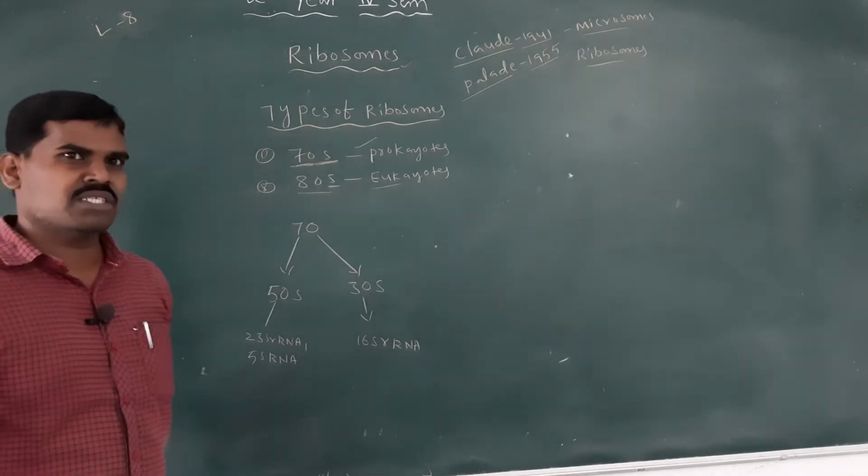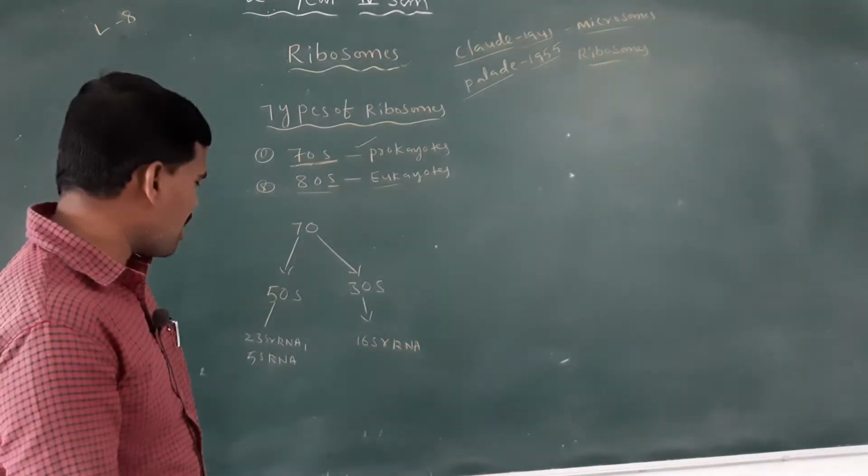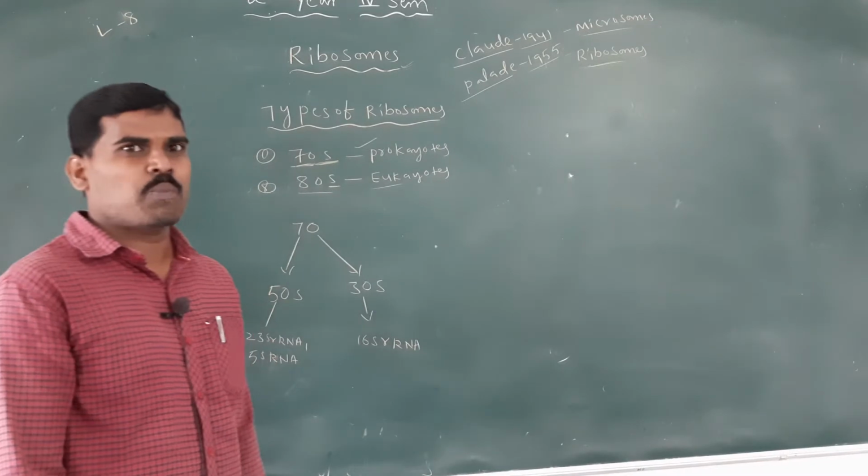Each subunit also contains some proteins.